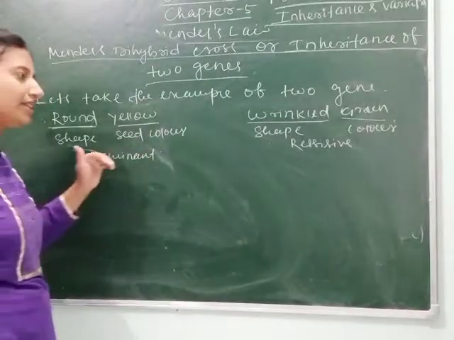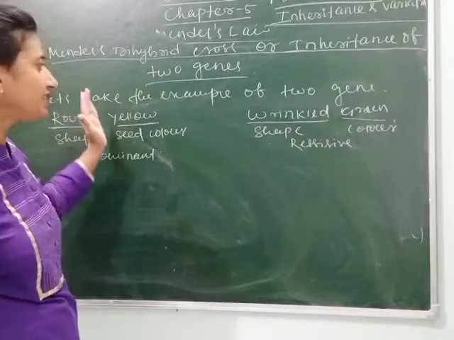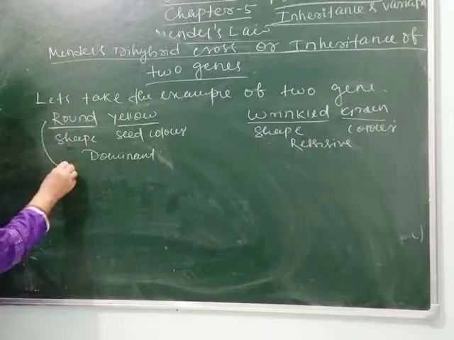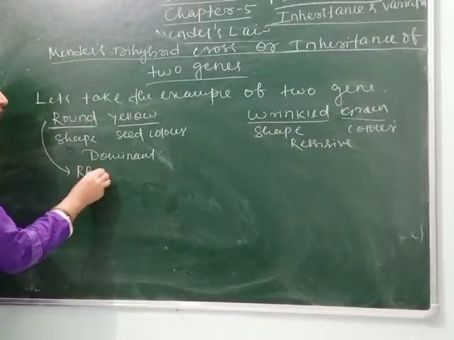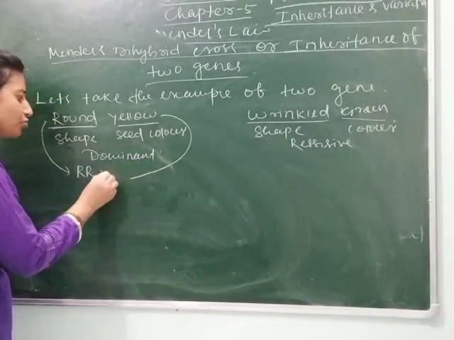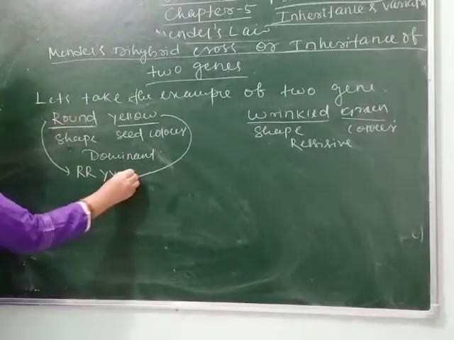So as we know, the letters chosen for these genes: for round we choose capital R, and for yellow we choose capital Y.